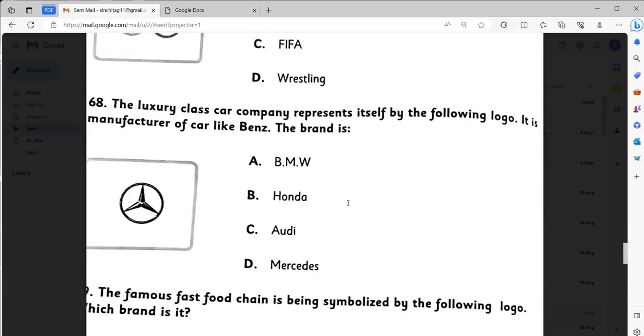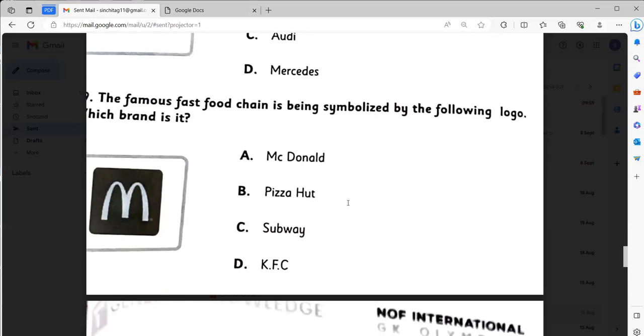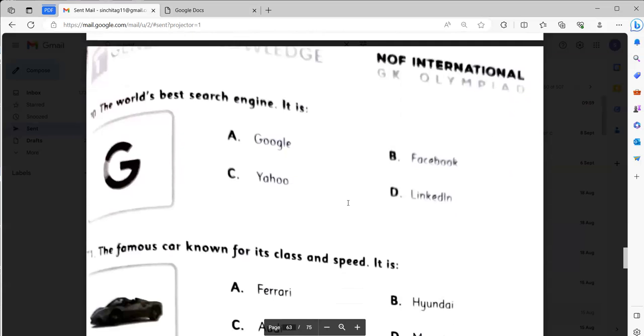It is the manufacturer of cars like Benz. The brand is BMW. The fast food chain is being symbolized by the following logo. Which brand is it? It is McDonald's. The world's best search engine, it is Google.